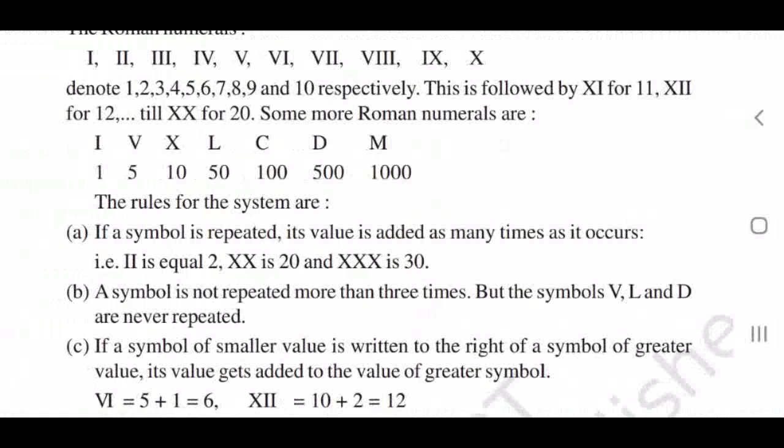For example, 6. 6 is 5 plus 1. 5 is greater than 1. V, 5 is V. Then I. 6 is 5 plus 1. 7 is 5 plus 2. But in the case of 4, IV, we can repeat I a maximum of 3 times. So 4 times we cannot. We cannot write 4 I's. 4 is 5 minus 1 only. What is 4? 5 minus 1.